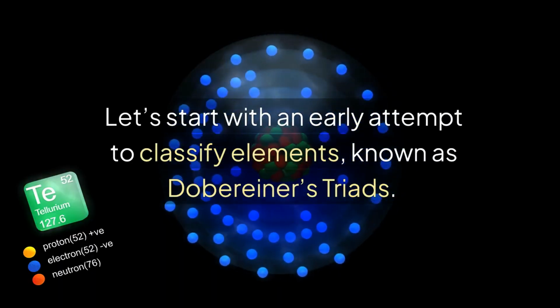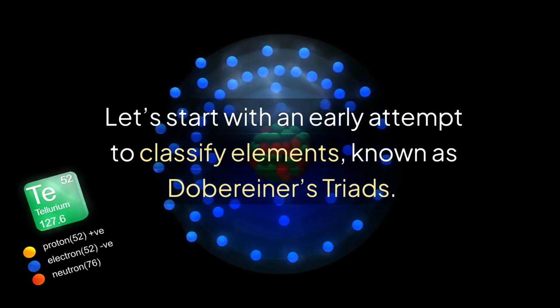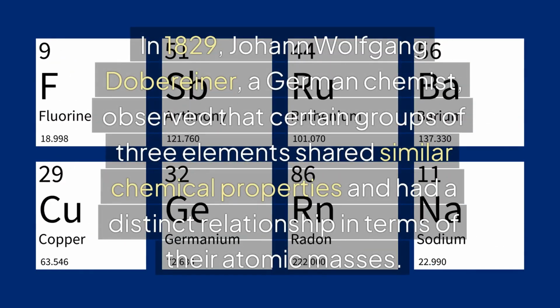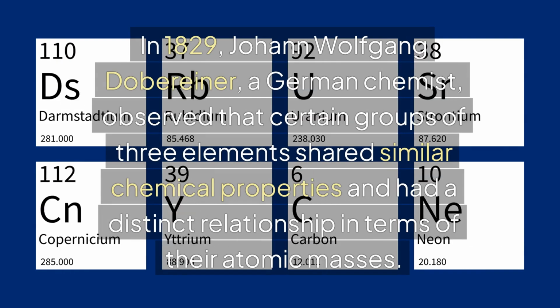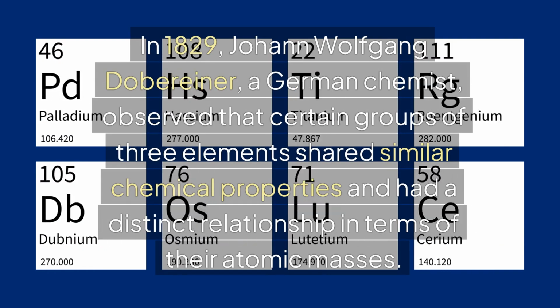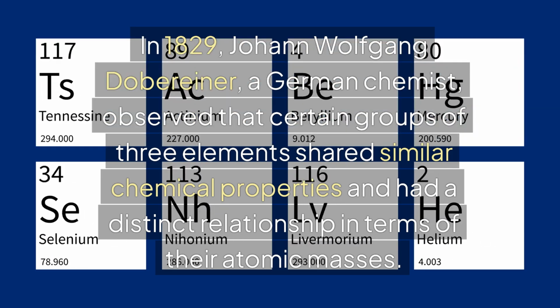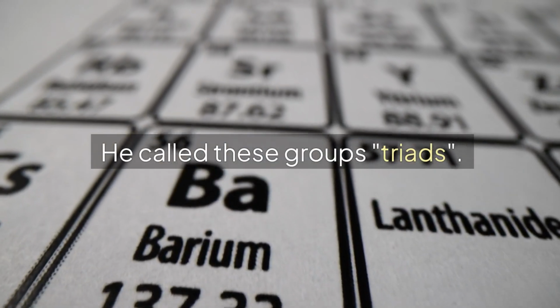Let's start with an early attempt to classify elements, known as Dobereiner's triads. In 1829, Johann Wolfgang Dobereiner, a German chemist, observed that certain groups of 3 elements shared similar chemical properties and had a distinct relationship in terms of their atomic masses. He called these groups triads.